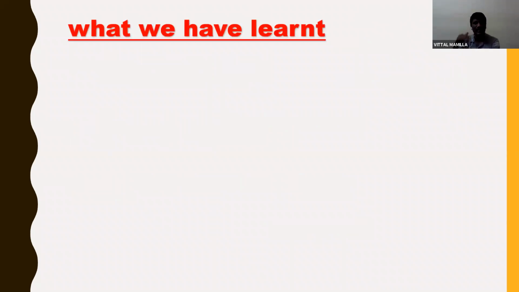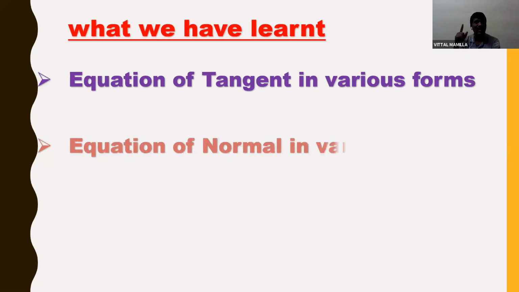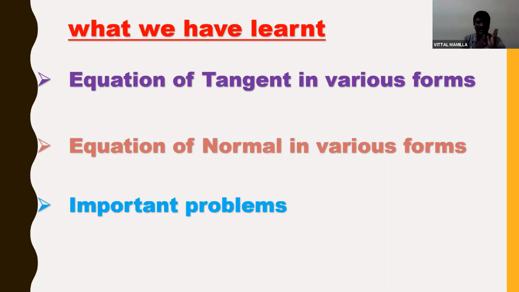So what have we learned today? In today's session we have learned the equation of tangent in various forms: in the Cartesian form, in the slope form, and in the parametric equation form. And also we have learned the equation of normal in various forms, and also some important problems. So in the 4 sessions, we started with an introduction to conic sections, we have done some problems, and we are closing with the equation of tangent and the equation of normal. So this is the chapter parabola, the third chapter, which is an important chapter.